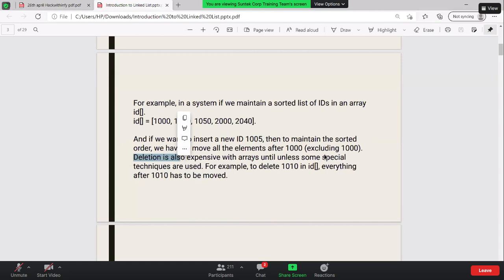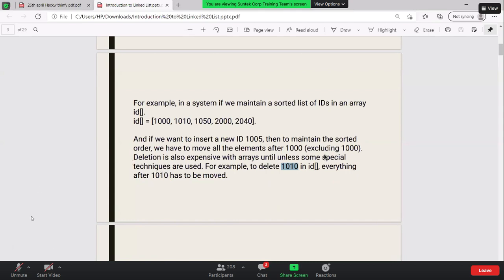Okay, so deletion is also expensive with arrays unless some special techniques are used. For example, to delete the 1010 in the ID, if I want to delete that particular number from here, every number has to be moved one place to the left. Otherwise an empty space will be created. So deletion and insertion are always expensive processes.